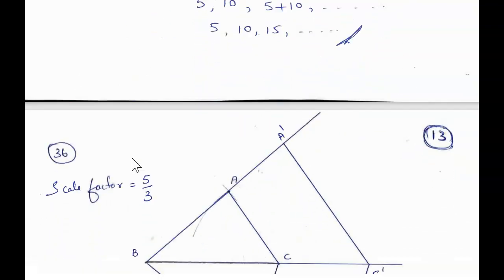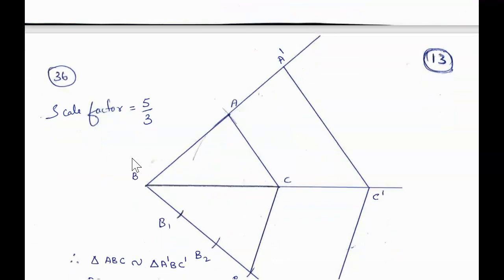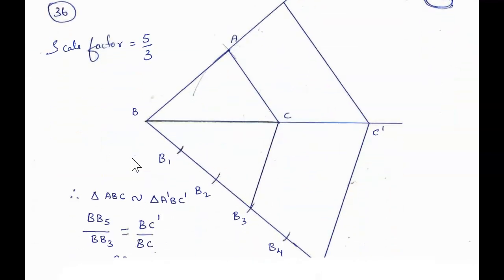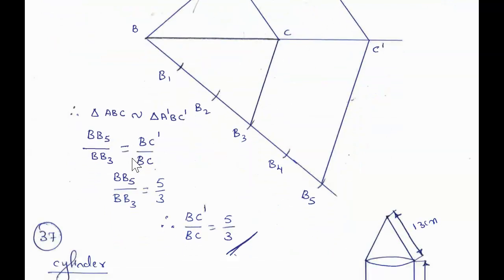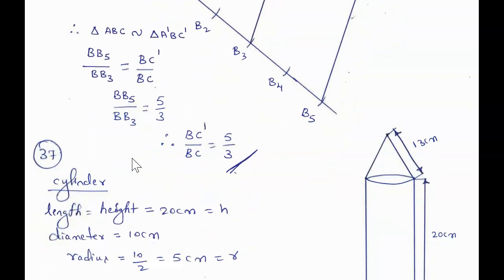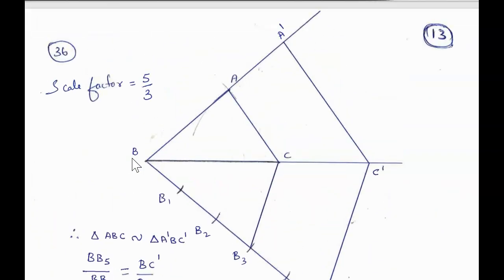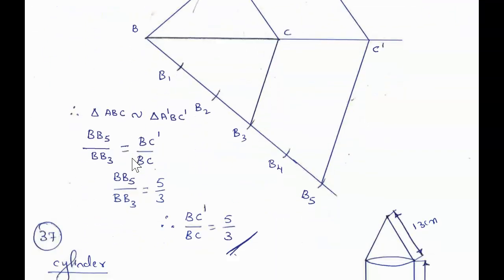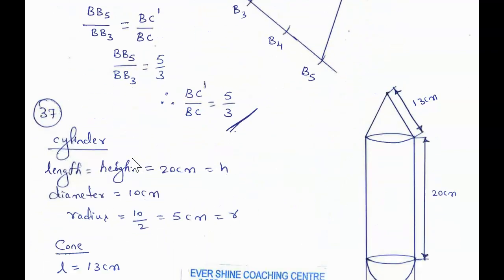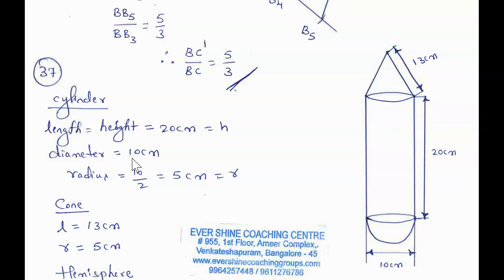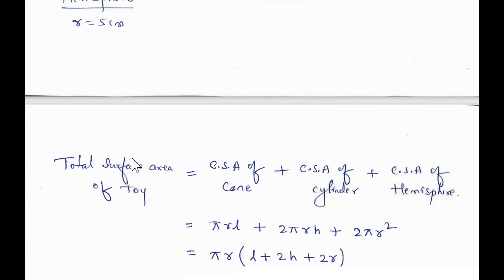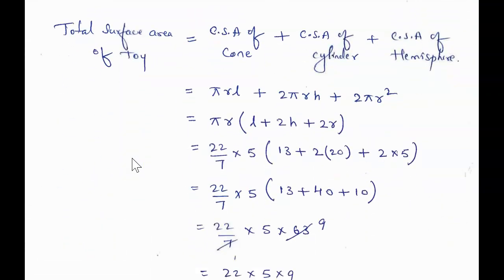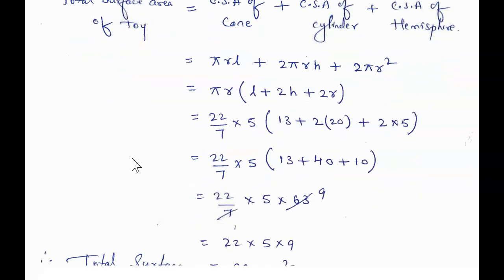And this is question number 36. It's a construction of a triangle. And then this is question number 37. As you can see here, this construction, I hope you can see this construction how we have done. And this is question number 37 from surface area and volume. They are asking us to find the total surface area of the toy.